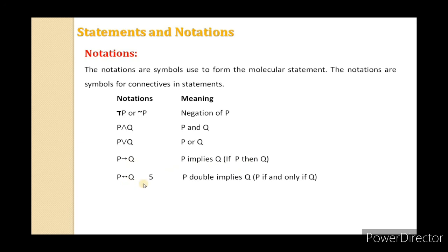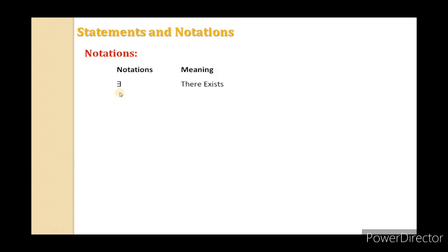The next is the double implies, P double implies Q, and its meaning is P if and only if Q. The next is logical equivalence, which we read as P is logically equivalent to Q. The next symbol is for all. The next notation we read as there exists. The next is 0 or F. In discrete mathematics we use F, and in digital terms we use 0. That is for the logical false value.